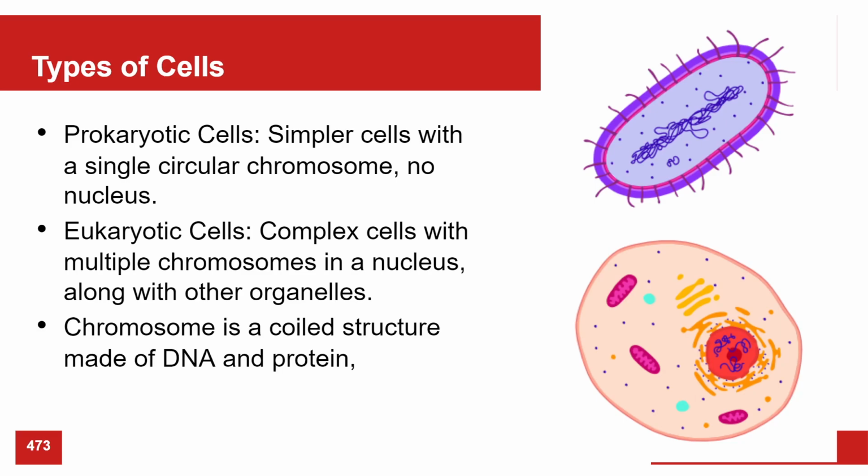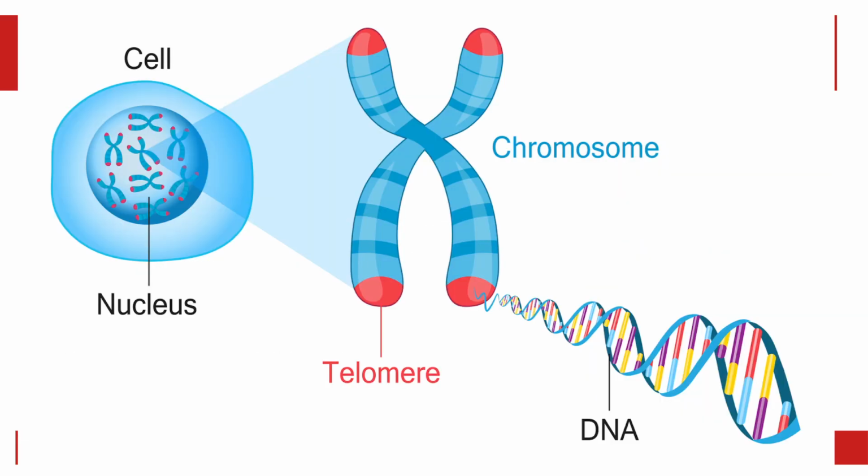A chromosome is a coiled structure made of DNA and protein. Where's that going to be on this one? Where are the chromosomes? In the middle of it. Yeah, it's all this stuff. Where are the chromosomes for this one? It's in the middle. Good. You can see those chromosomes are contained in the nucleus of eukaryotic cells.